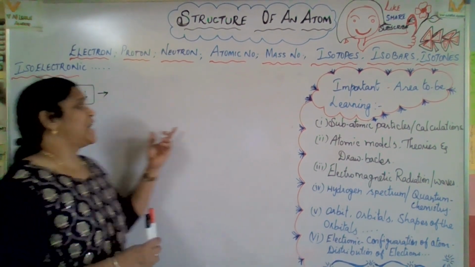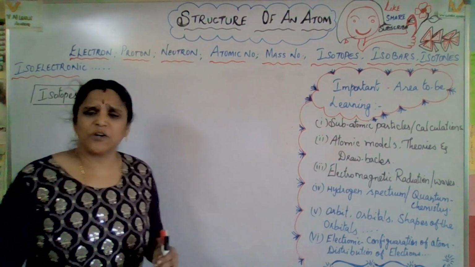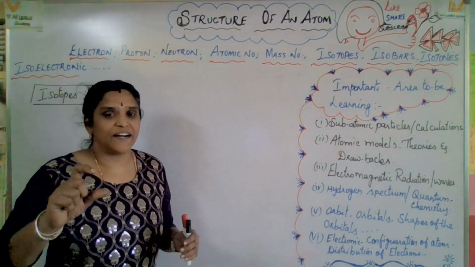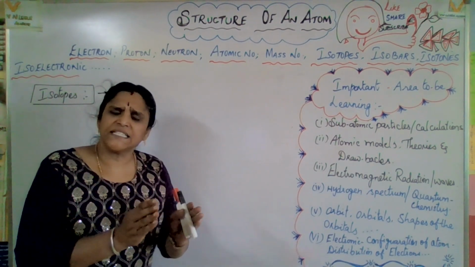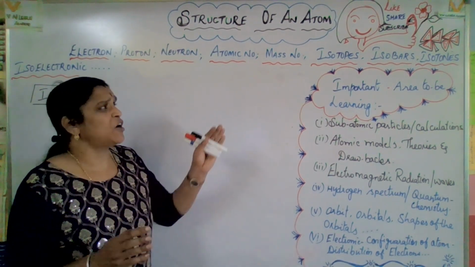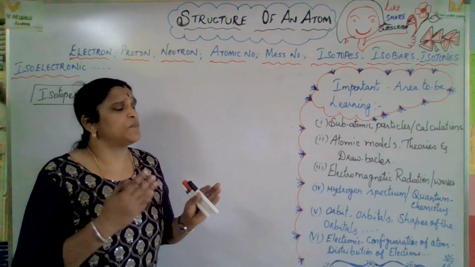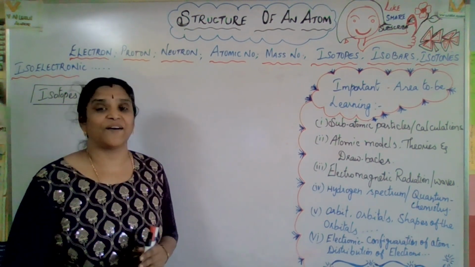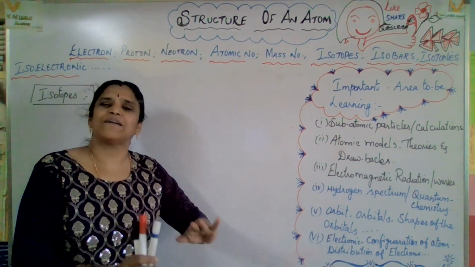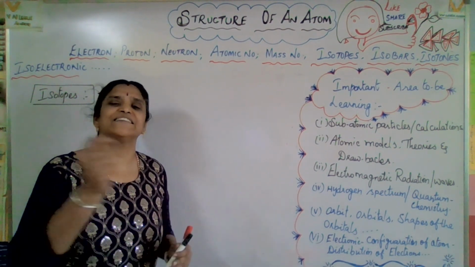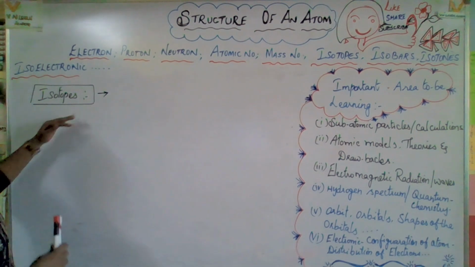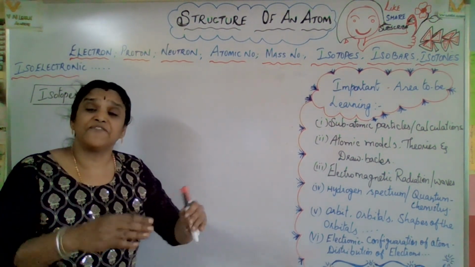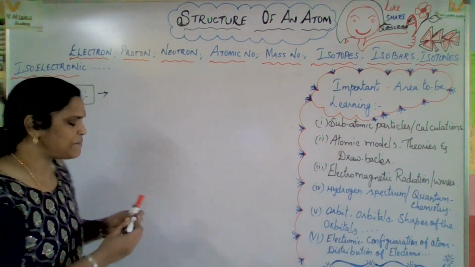Now let us learn about isotopes. Isotopes are very interesting. Iso, like the word isolated, means something same, something different. Not only in isotopes, isobars, isotones, but isomers in organic chemistry is another pillar. So iso means something same, something different. That is a trick for us. Yes. Now here isotopes means same number of protons, different number of neutrons.